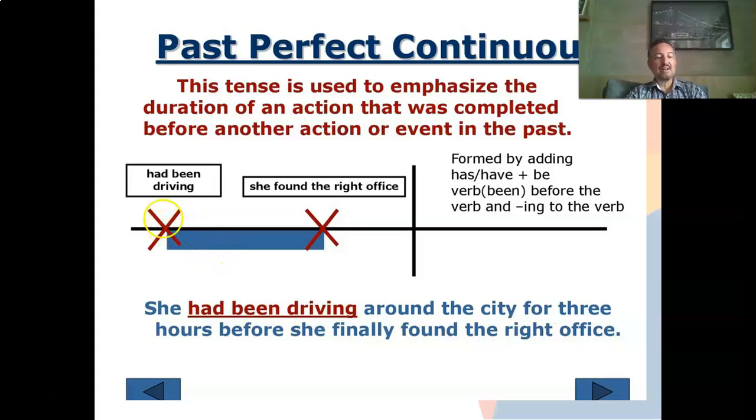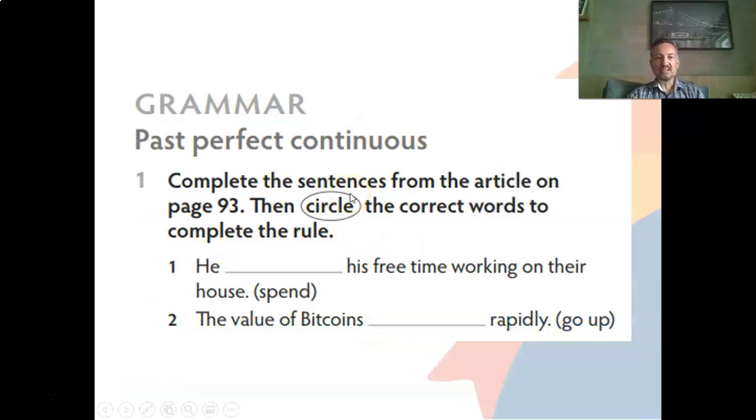All right? Now let's take a look at our book. In our book we have: complete the sentences from the article on page 93. Remember the article about the Bitcoins? That guy was an unlucky person because he didn't know that his Bitcoins were going to be valuable after a long time, and he lost all of them in a flash drive.